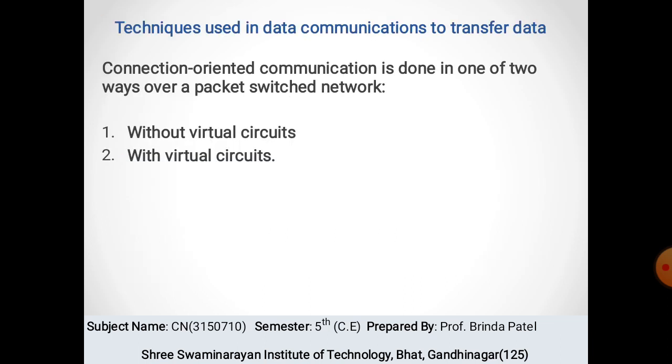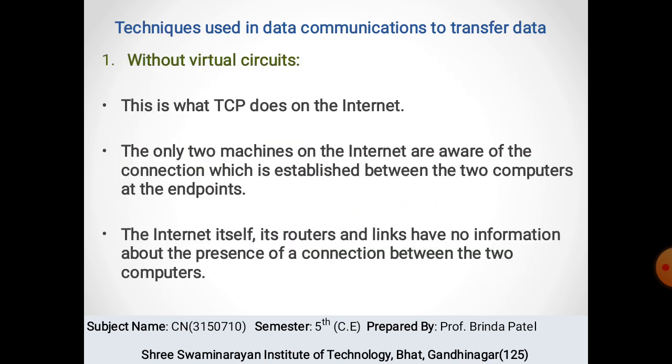Connection oriented communication is done in two ways: without virtual circuits and with virtual circuits. The first one is without virtual circuits. A virtual circuit is a means of transporting data over a packet switched network in such a way that it appears to have a dedicated physical link between the source and destination systems. This is what TCP does on the internet.